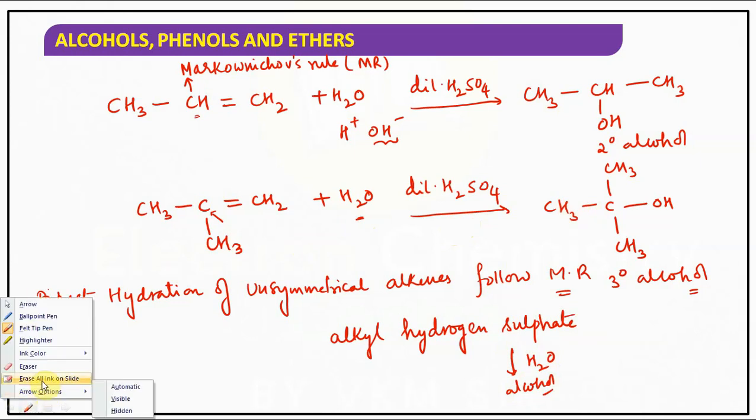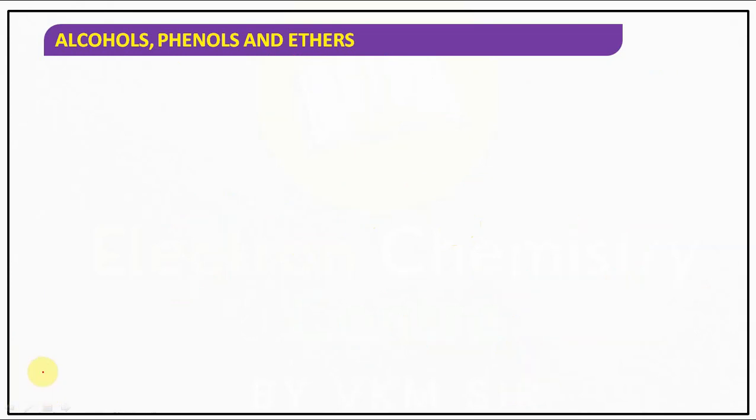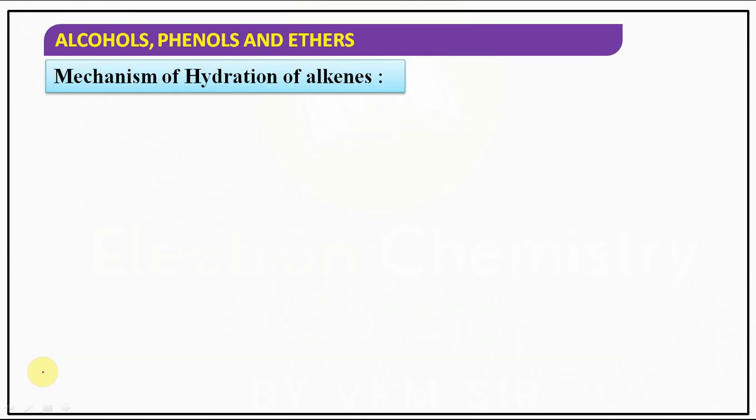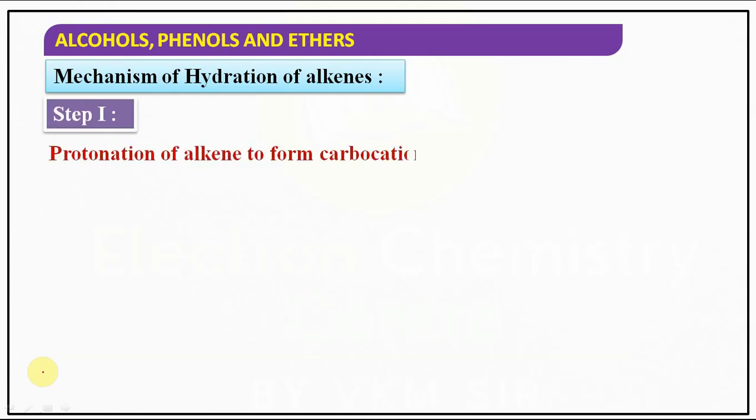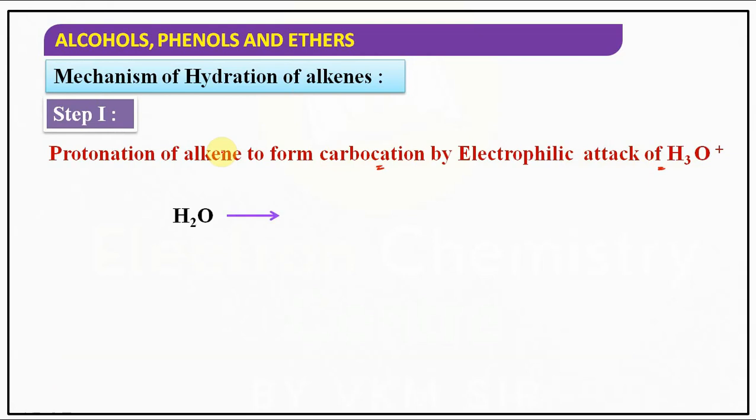Now let's look at the mechanism of hydration of alkenes. In step 1, protonation of the alkene to form a carbocation by electrophilic attack of H3O plus. Here, H plus is coming from the acid, right?